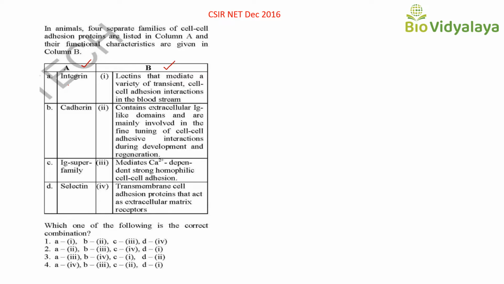So here in I they have given lectins that mediate a variety of transient cell-cell adhesion interactions in the bloodstream. As we studied that, selectins have a conserved lectin domain that binds to oligosaccharides on another cell. They play a main role in the bloodstream. So here it is selectin. Where is selectin? D. So here it is D. I will write here D is I. Okay. Next,